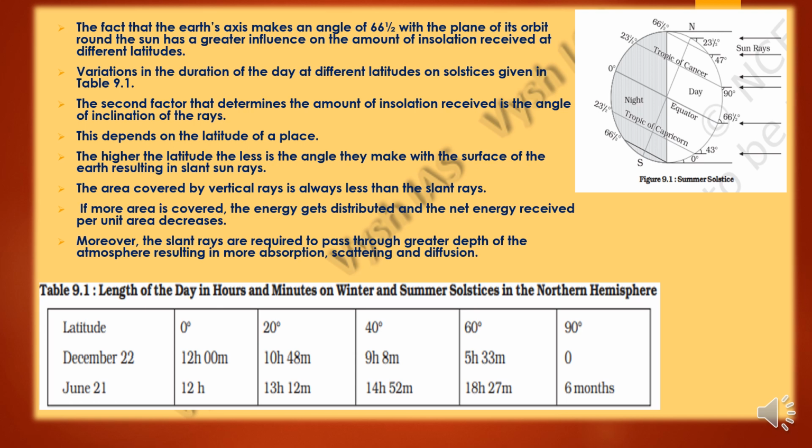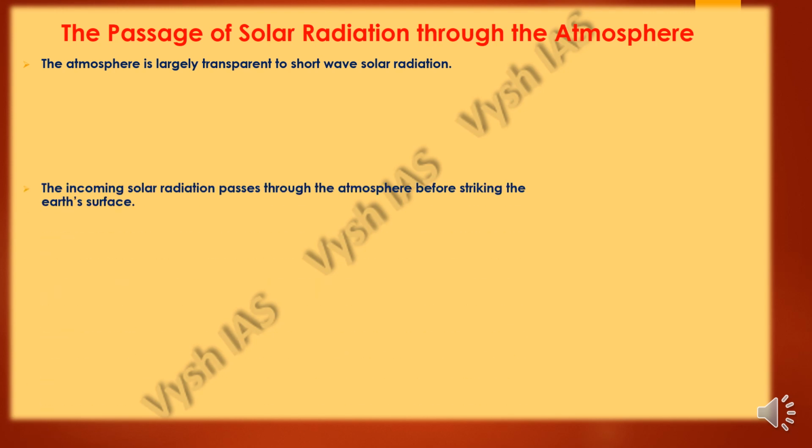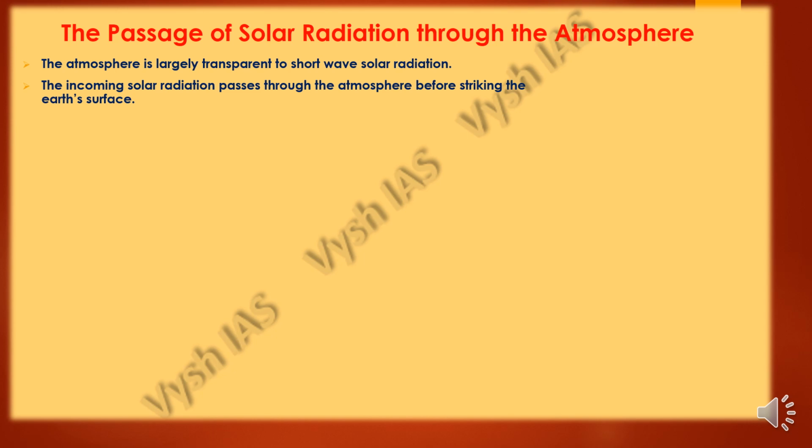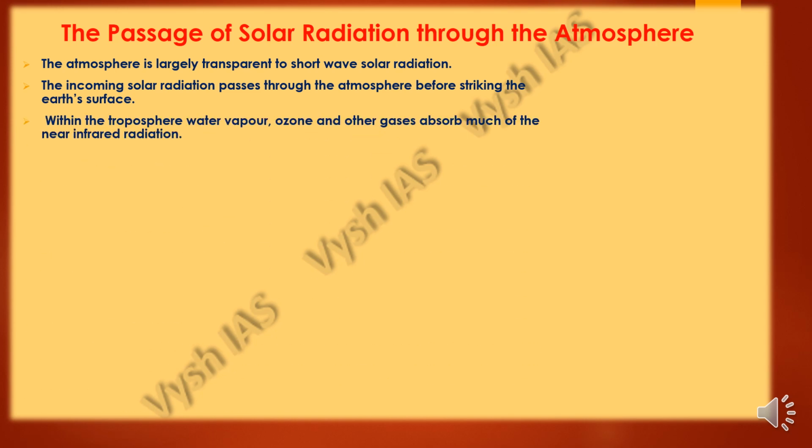Moreover, these slant rays are required to pass through a greater depth. They go deeper, and when they go deep into the atmosphere, it will result in more absorption, scattering and diffusion. So, the passage of solar radiation through the atmosphere: how does it happen? As we all know, the atmosphere is largely transparent to short wave solar radiation. So the incoming solar radiation from the sun passes through the atmosphere before it strikes the earth's surface. Within the troposphere, the water vapor, ozone layer and other gases absorb much of the near infrared radiation.